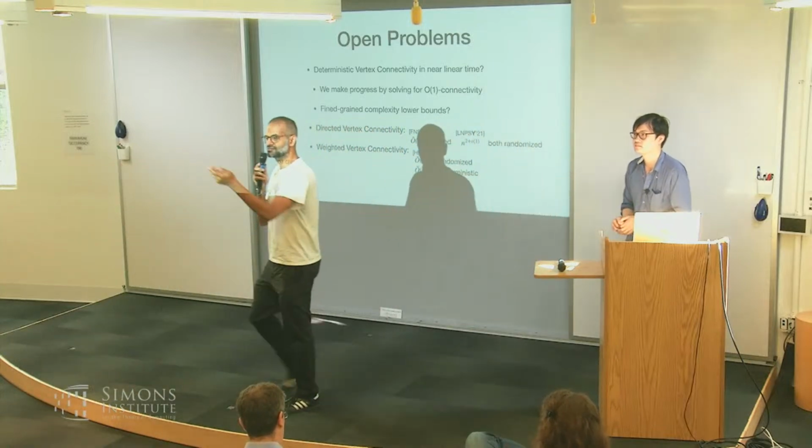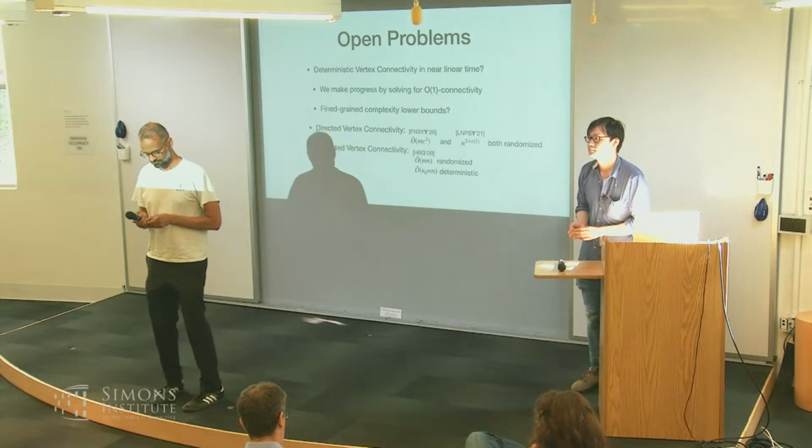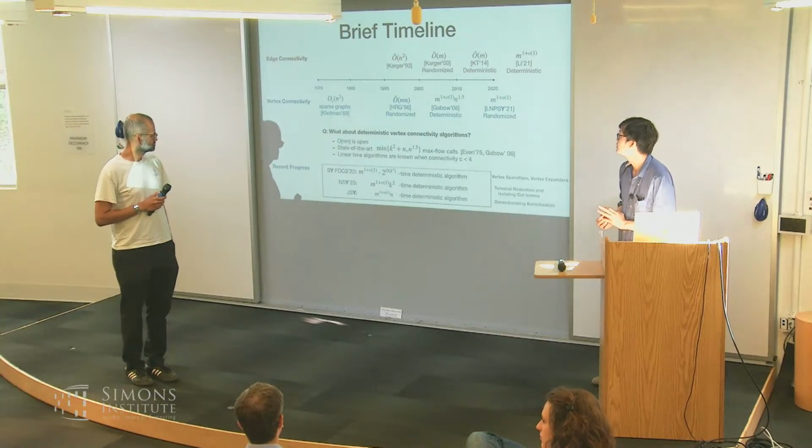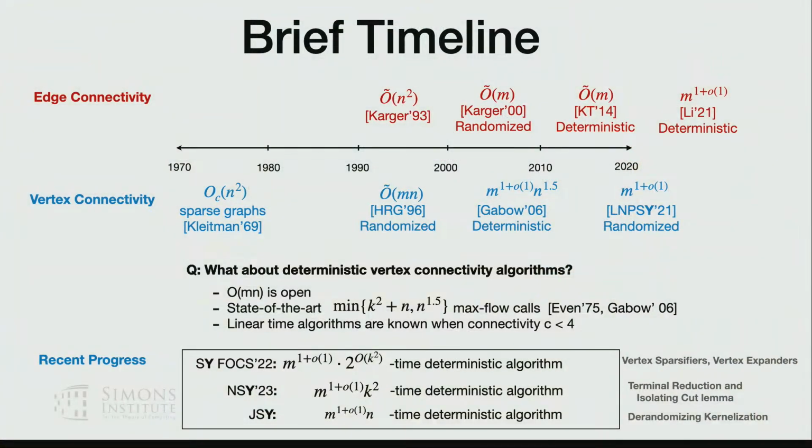Any questions? Yes. If I may, a stupid question. Can you go back one slide? So for the edge connectivity, the last two results, big O tilde of m and m to the 1 plus o(1), I'm a bit confused about what is better between the two. This one is slightly slower than this one, but this one works even on the weighted graph. This one is unweighted. Oh, so this is the main difference. Yeah, this is stronger in the sense that it works for weighted graphs.